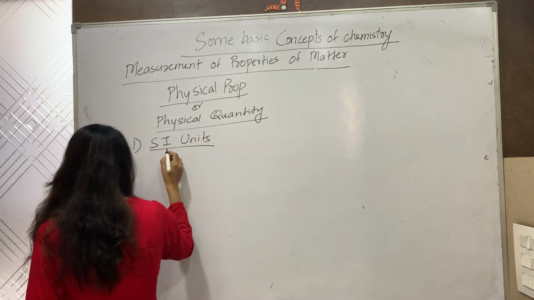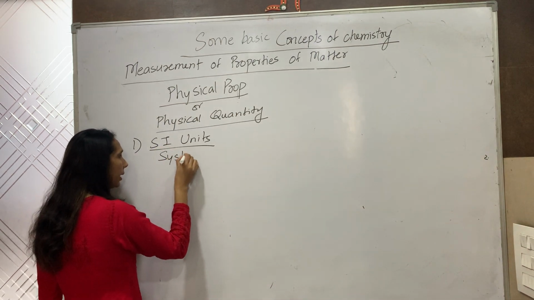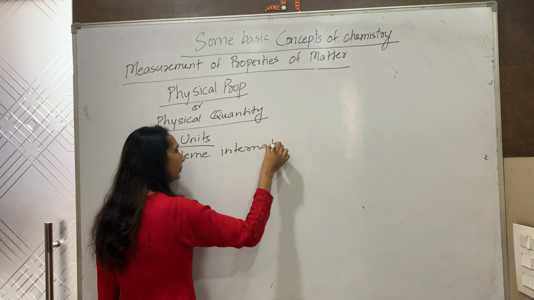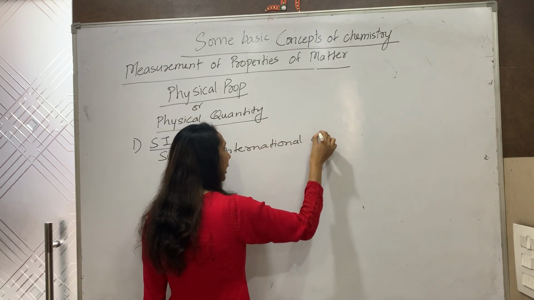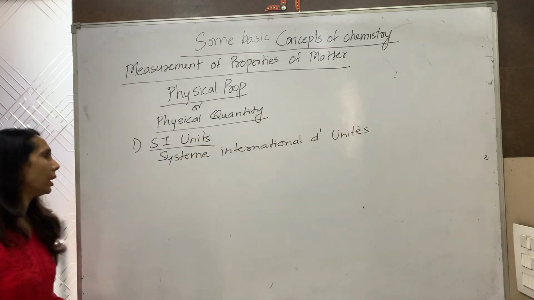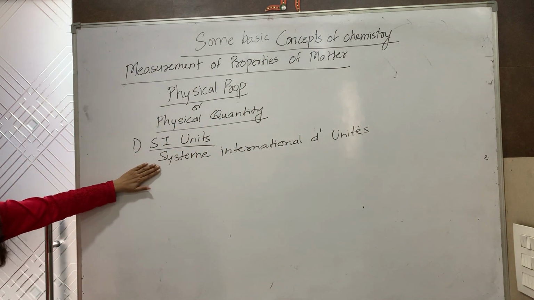The full form for SI units is Systeme International de Units. This is the full form for SI units. It is a French name and this is the full form.